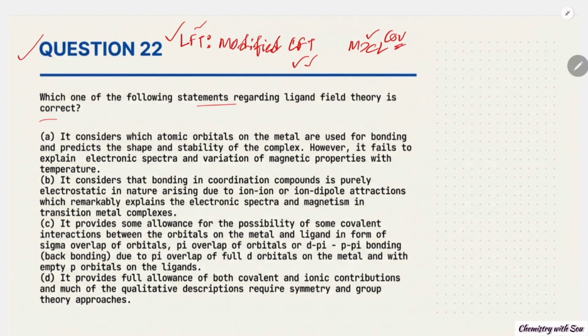Now the first statement says it considers which atomic orbitals of the metal are used for the bonding and predicts the shape and stability of the complex. However, it fails to explain the electronic spectra. That is not true. We can explain this. Another statement says it considers that bonding in the coordination complex is purely electrostatic, not covalency; here covalency is also discussed. It provides some allowance for the possibility of some covalent interaction between the metal orbital and sigma overlap. Okay, fine. Pi overlap is also possible, and C option is correct.